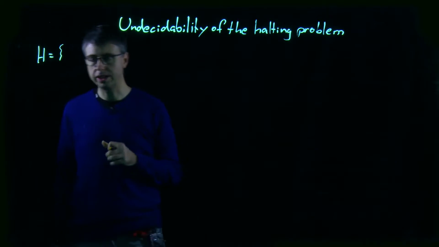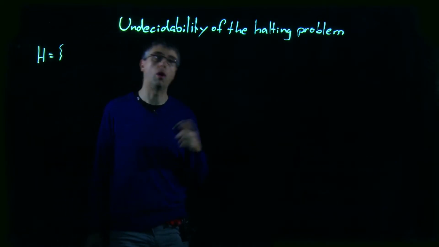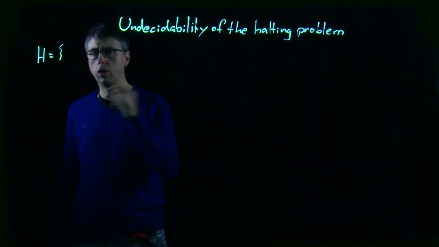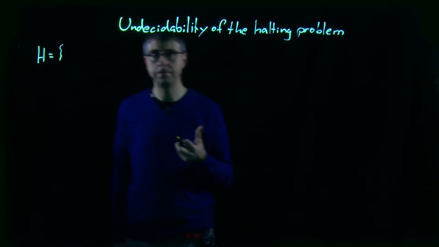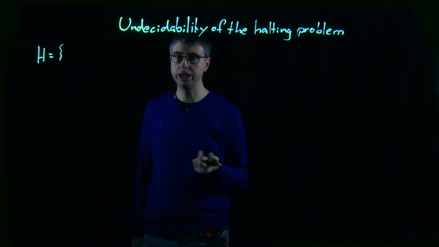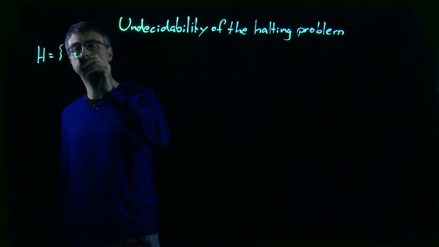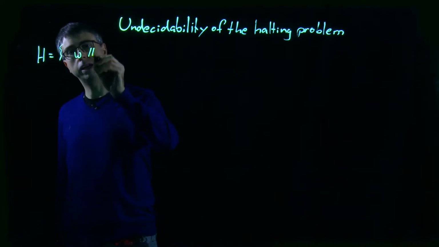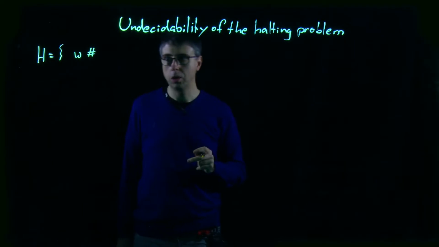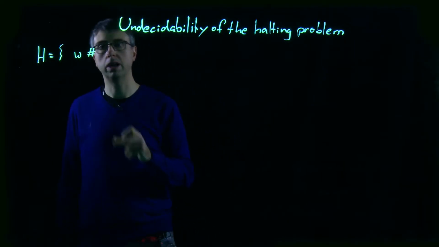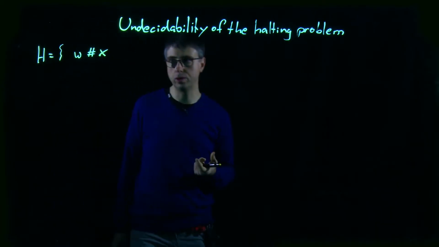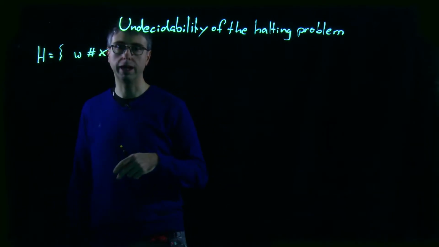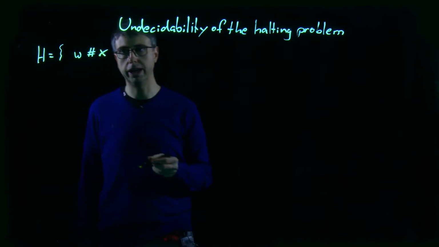So the problem we are considering here, I will call it H for halting problem. And the halting problem has two inputs. On the one hand, it has the Turing machine, and on the other one it has the input. So we have two inputs, and I assume they are both binary encoded with some special letter in between, like this hashtag. But it has to have two inputs. I will call it W for the encoding of the Turing machine and X for the input.